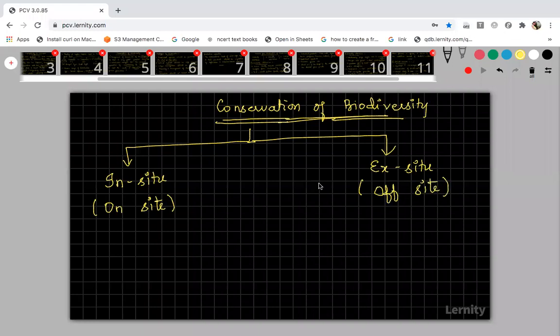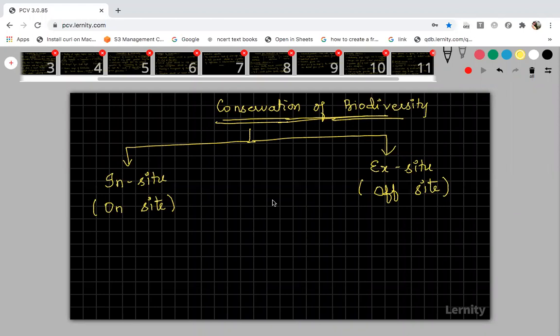Any idea what on-site and off-site are? Some games you can play online, some games you can play offline, right? What is an online game and what is offline? Online is only in the presence of internet, you can play it. And what is on-site and what is off-site?